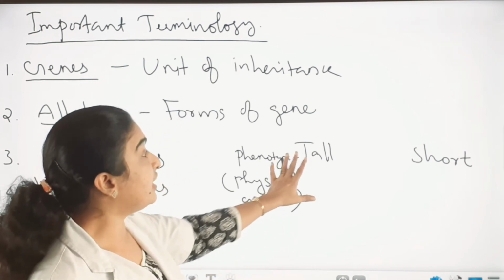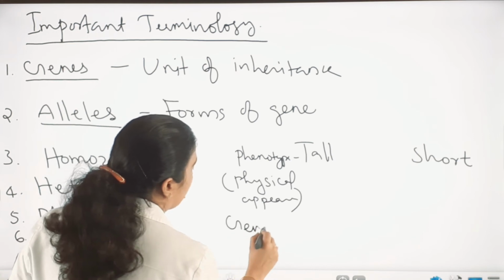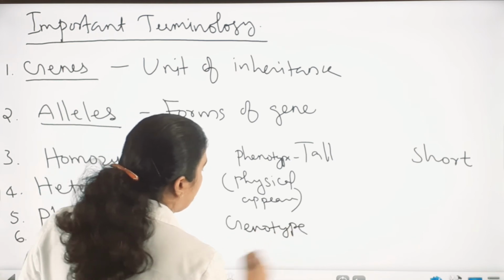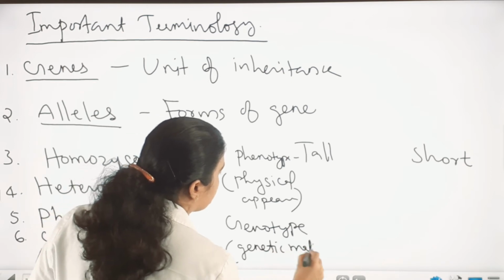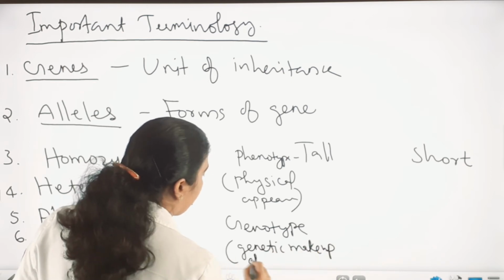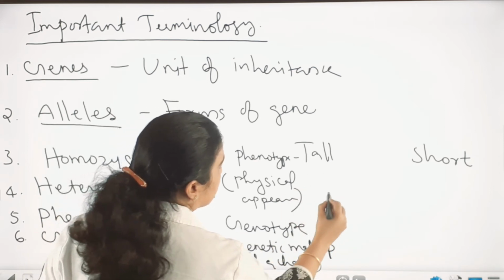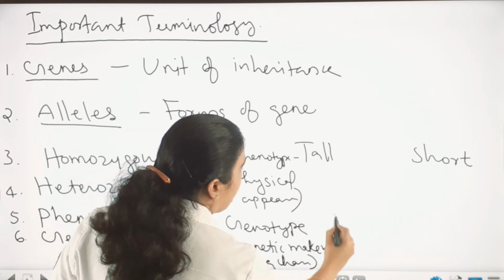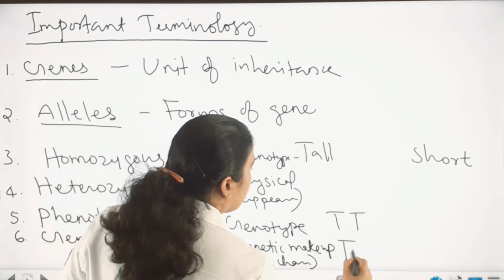And what is the genetic makeup? The genetic makeup is called a genotype. Genotype means genetic makeup of a character. Here the tallness can be represented by capital T, capital T, or capital T, small t.